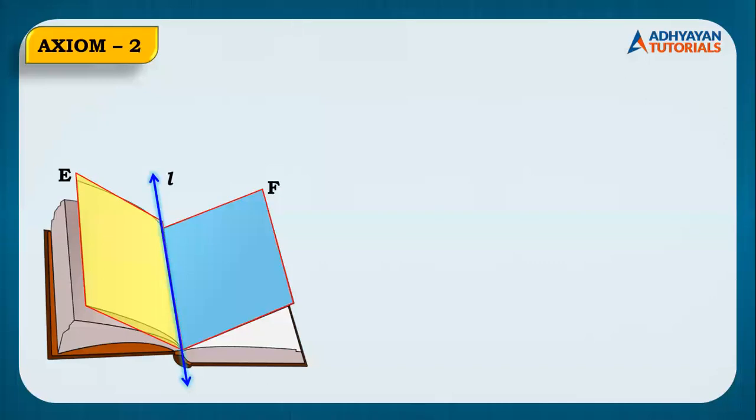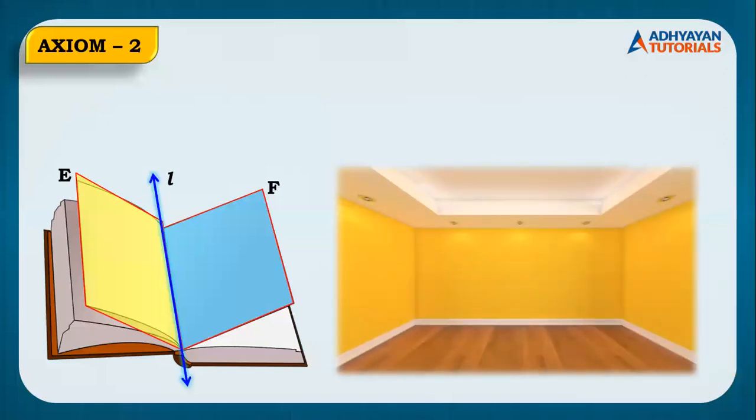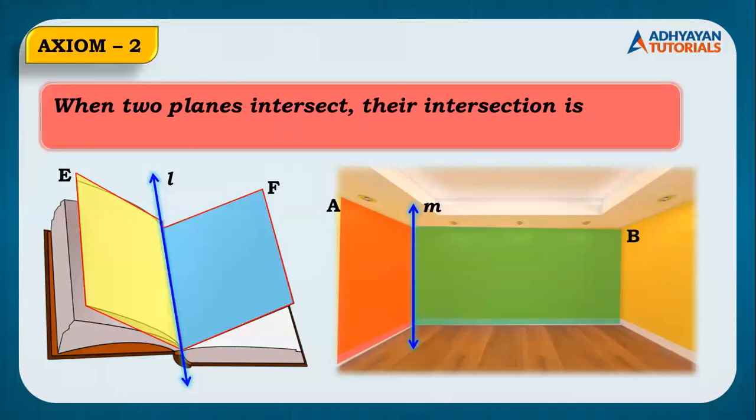For those who have not understood from this example, I'll consider one more example, children. This is an example of a classroom or a room. You can see this side of the wall, which I've named plane A, and the other side of the wall, which I've called plane B. Tell me, what is common between these 2 walls? Right. The answer is line. Most of the students are answering line this time. I hope everybody has understood that. So the second axiom here, what we understand is when 2 planes intersect, their intersection is exactly one line.